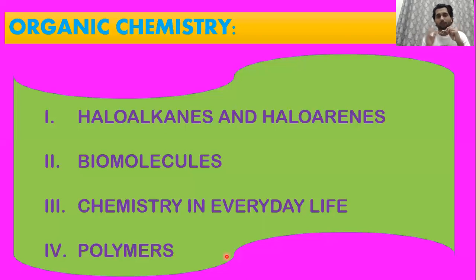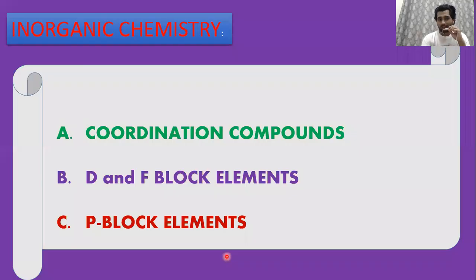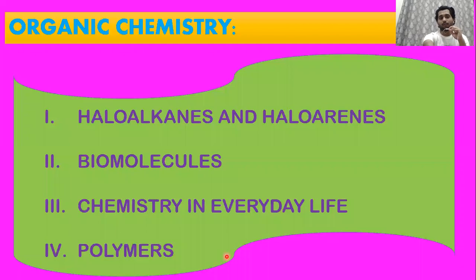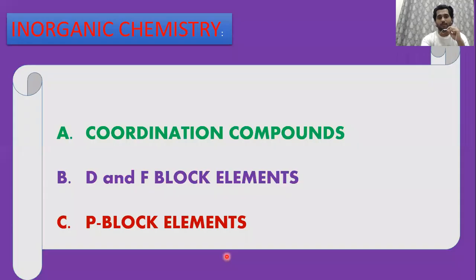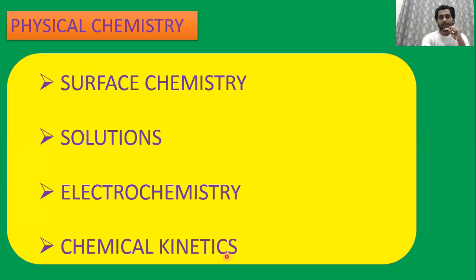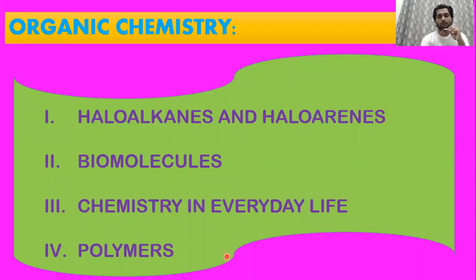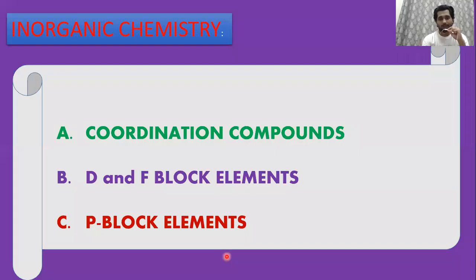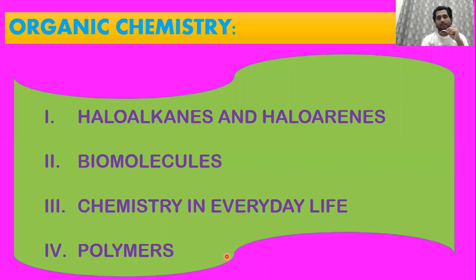So I've told you, for inorganic, see how many chapters are there? 3. For physical, 4. And for organic, 4. So 4 plus 4 plus 3, 8 plus 3, 11 chapters. If you prepare these 11 chapters first, start with inorganic. It's up to you. You want to start with inorganic, start with that. Start with physical, or start with organic.